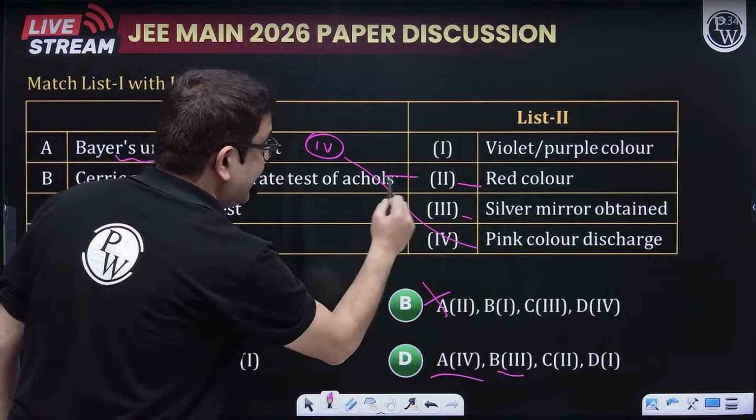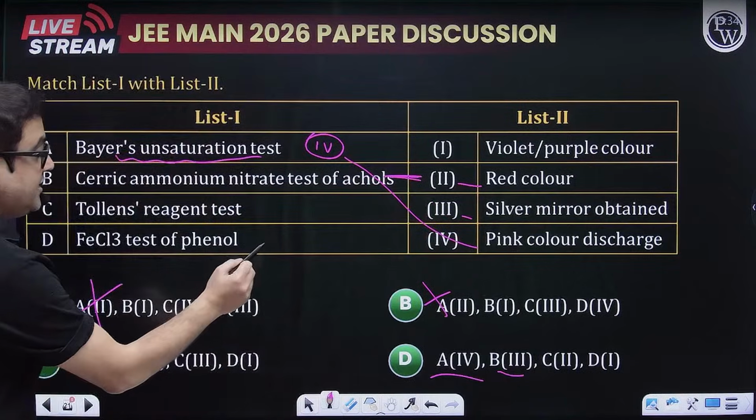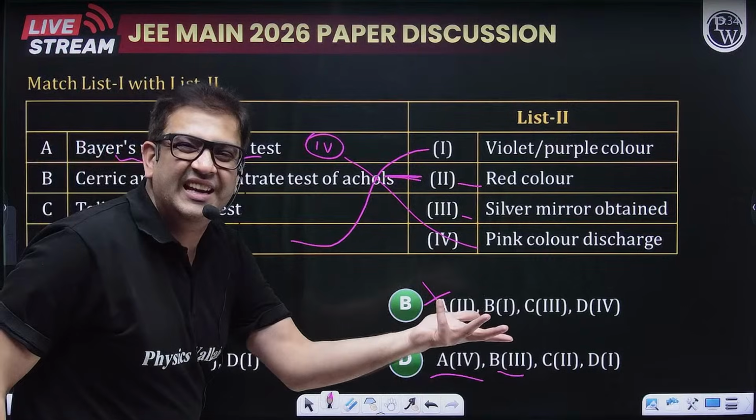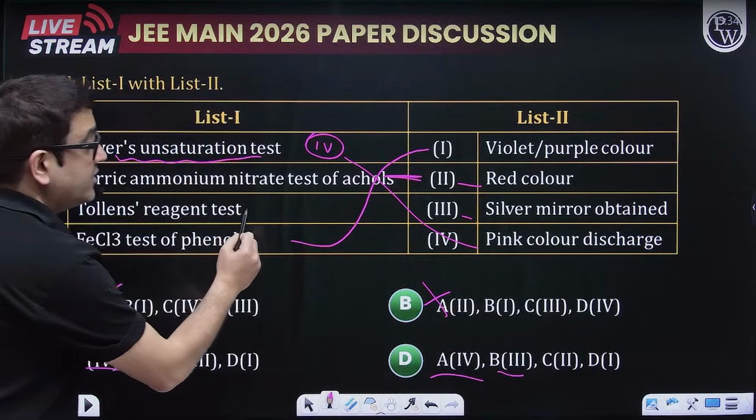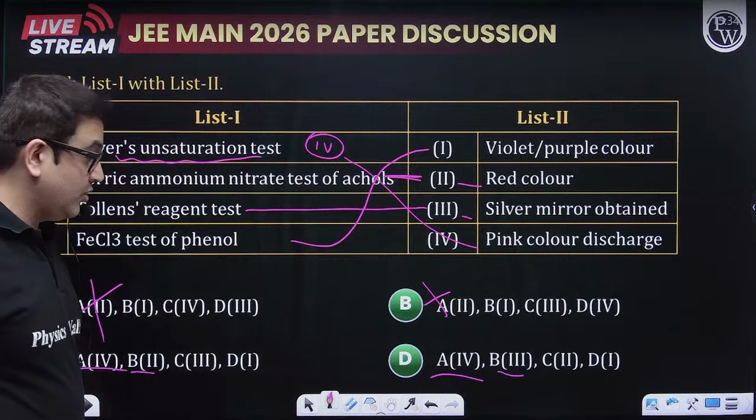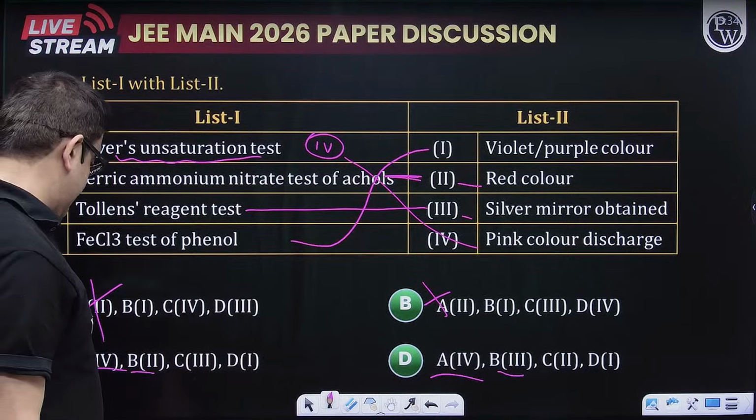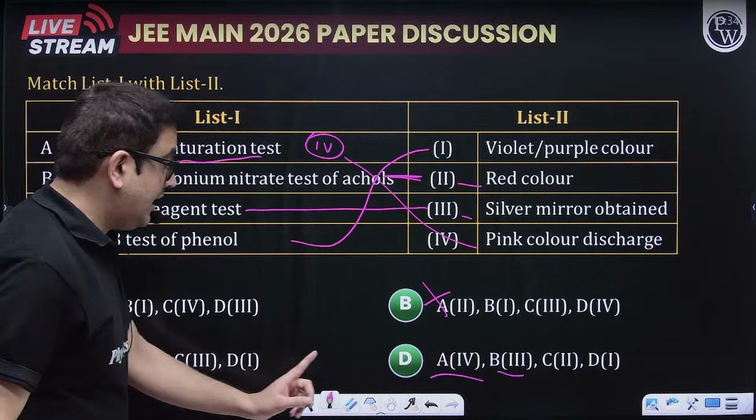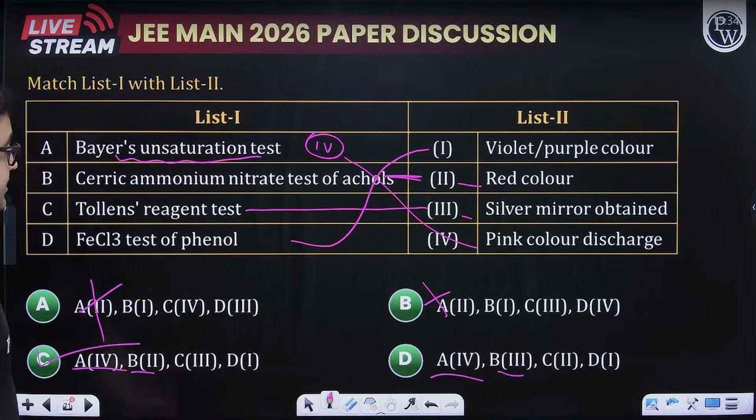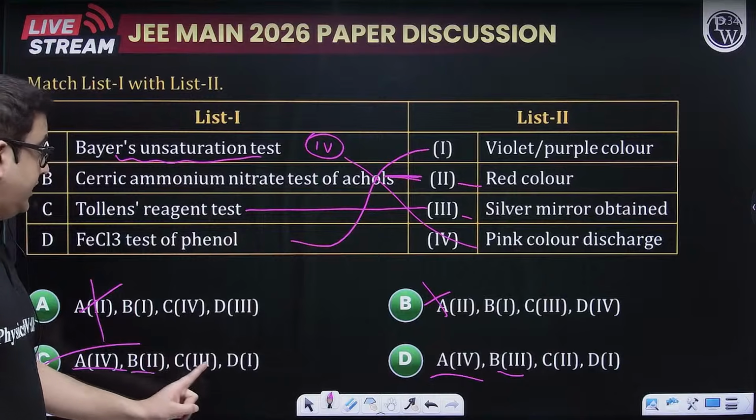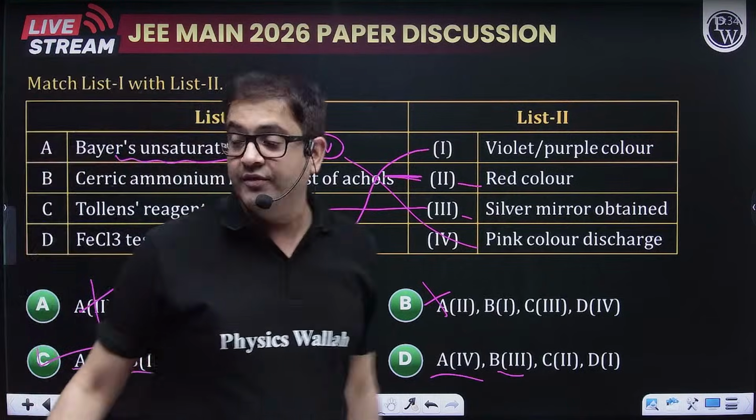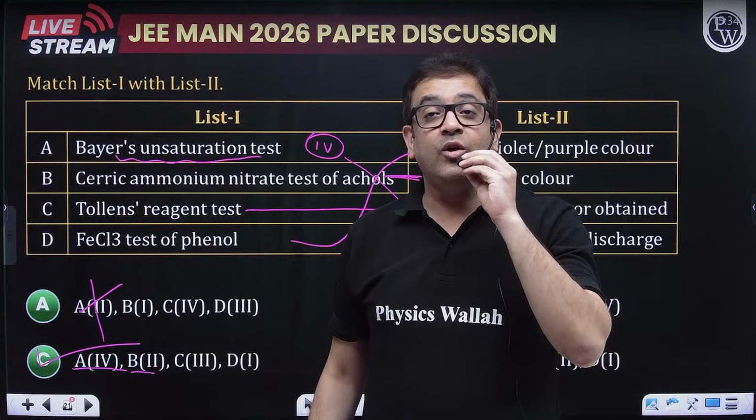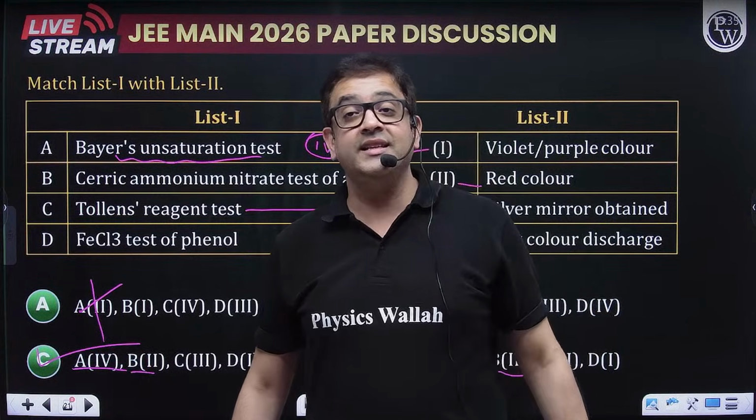No, it is red color. Similarly, FeCl3 gives you violet or purple coloration. Generally it is violet. And for Tollens, you obviously know it is silver mirror. So obviously the answer will be B is 2, C is 3, and D is 1. Perfect. So the answer will be option C.